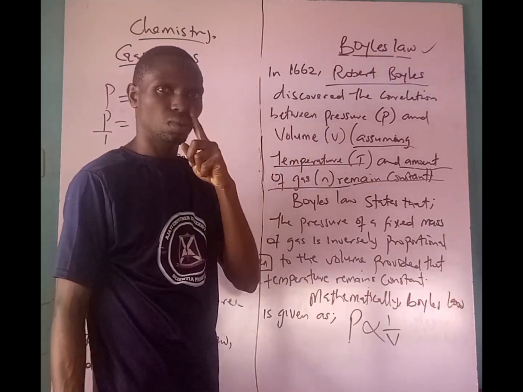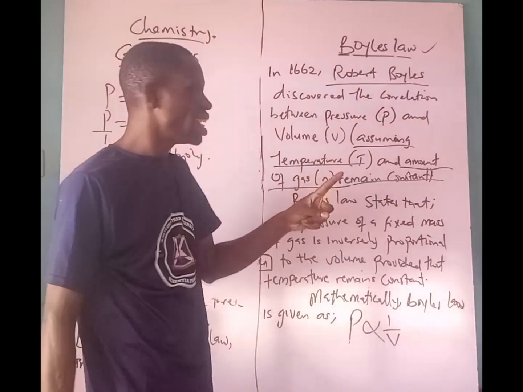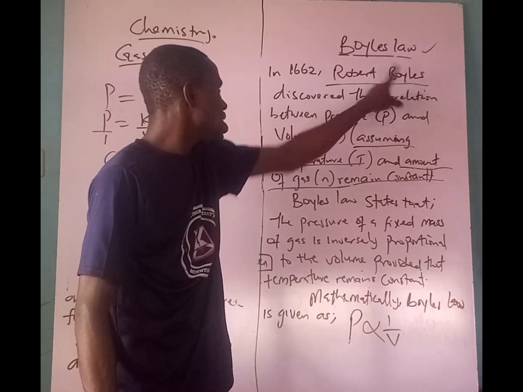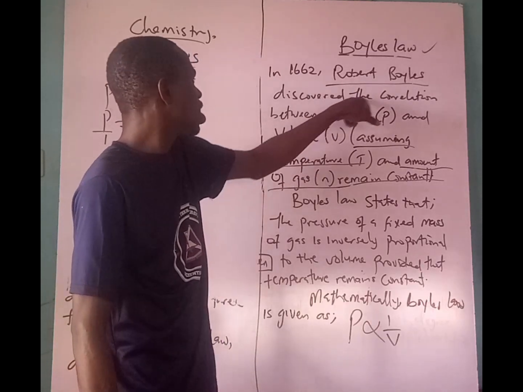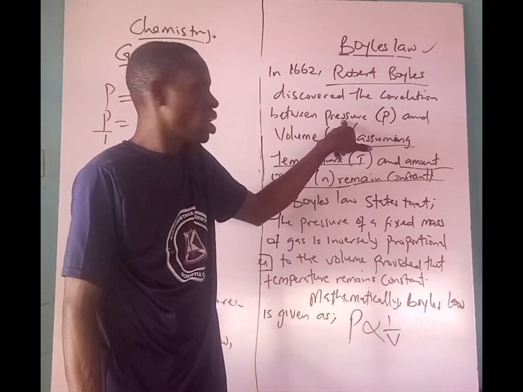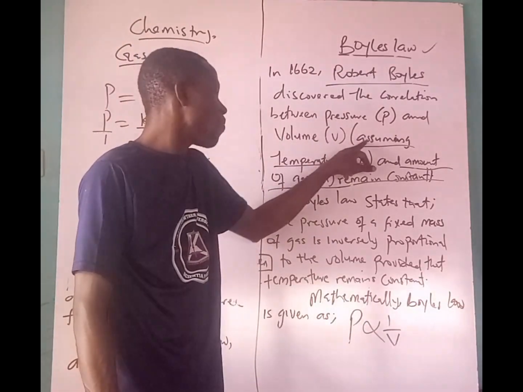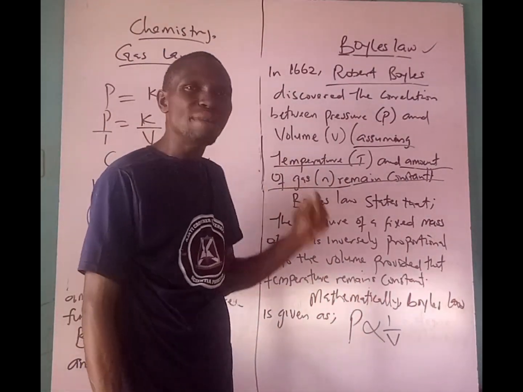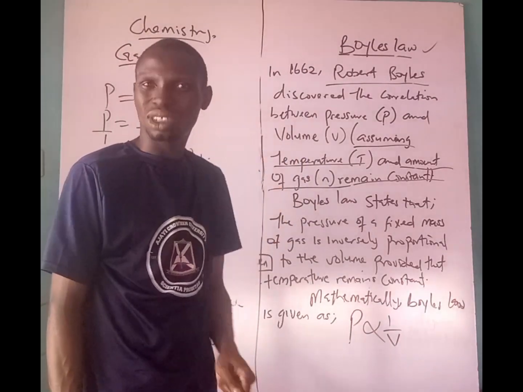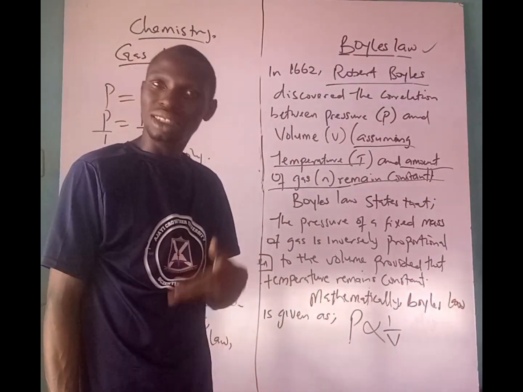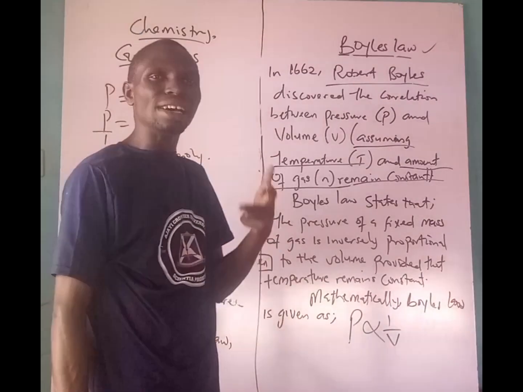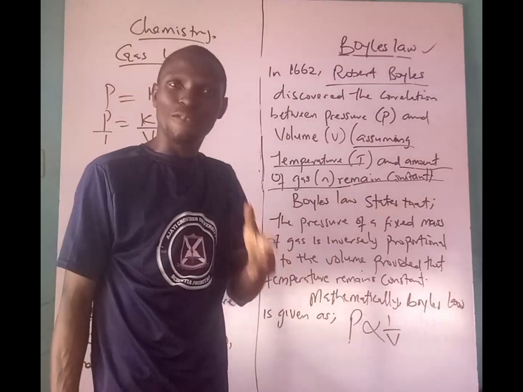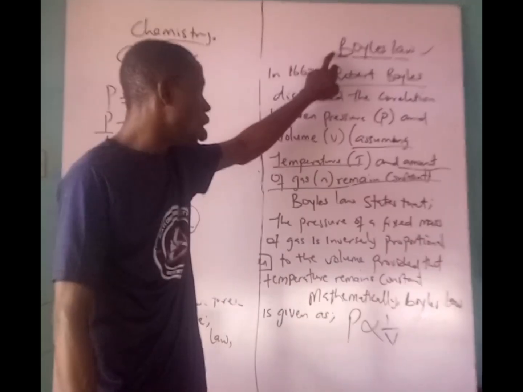Boyle's law. Boyle's law, as I said once again, was discovered by Robert Boyle in 1662 to find the correlation between pressure and volume, provided that temperature and the amount of gas remain constant. If the amount of gas and the temperature remain constant, then to find the relationship that exists between pressure and volume, we are to use Boyle's law.